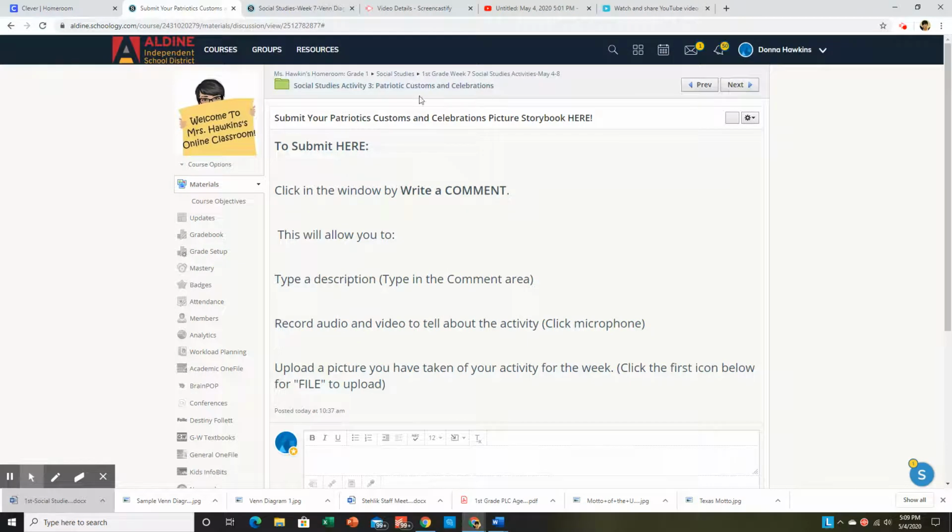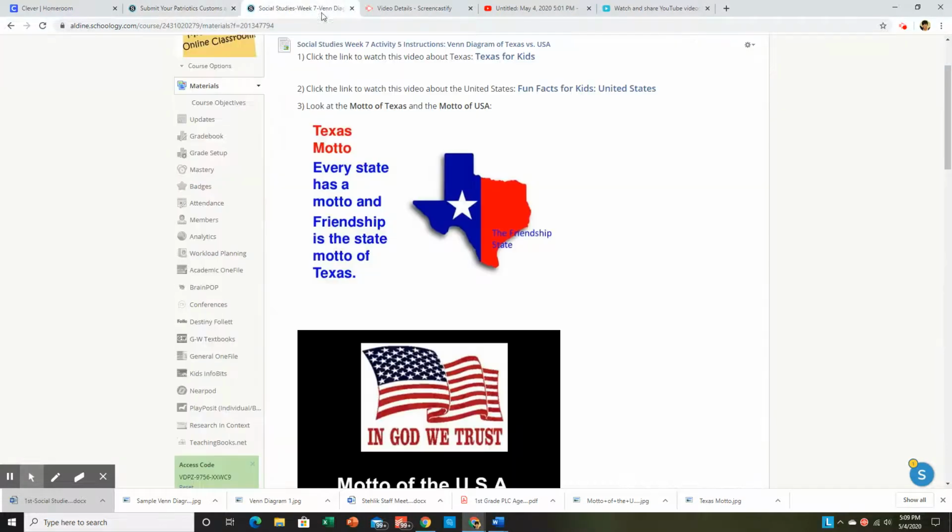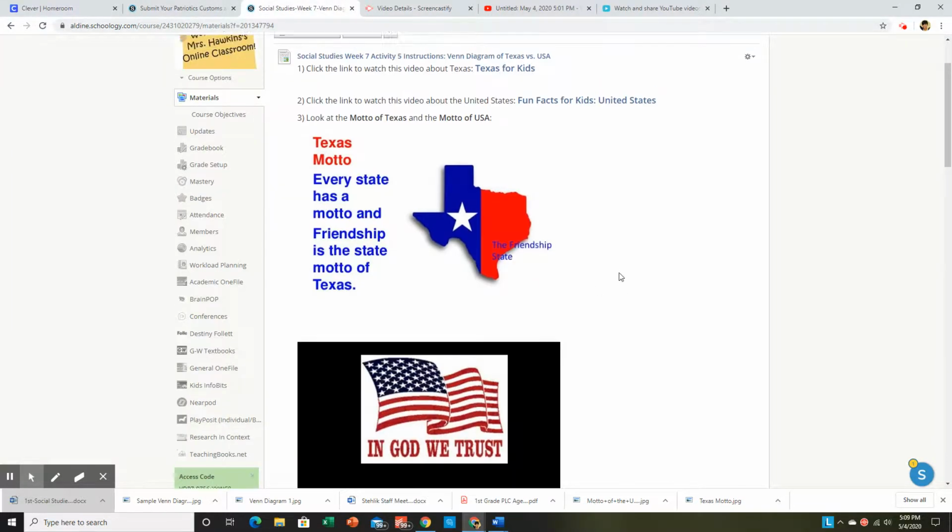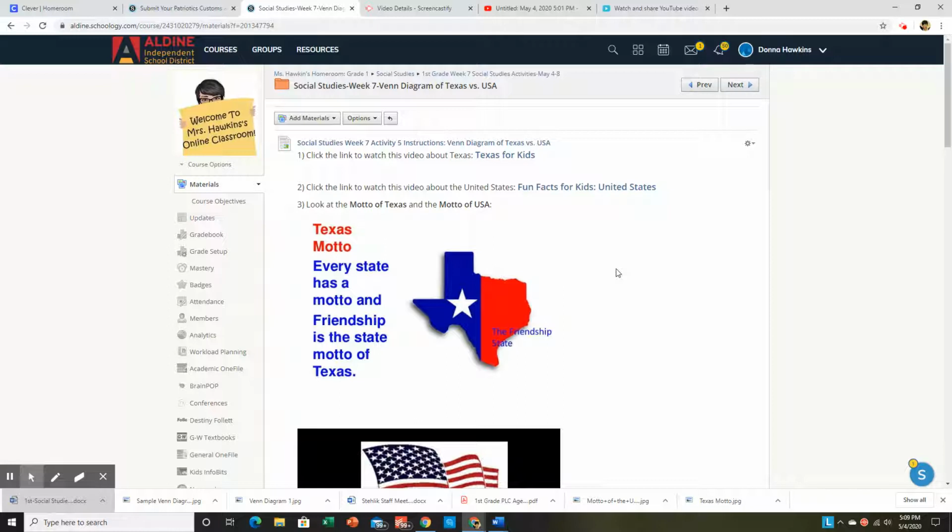All right, now let's look at activity 5. Now, activity 5 is going to be a Venn diagram of Texas versus the United States. Now, versus means that it's one against the other. So we're going to look at Texas and we're going to look at the United States.